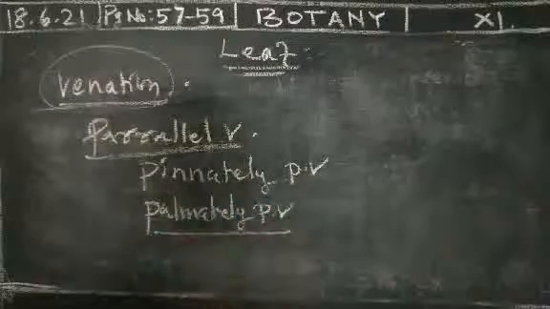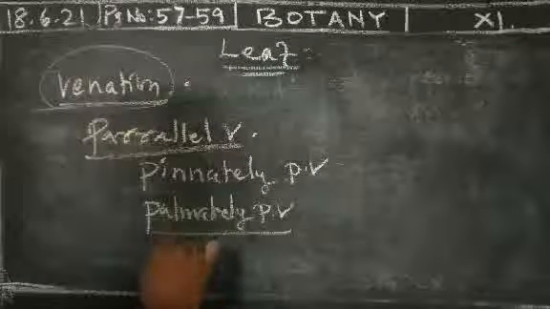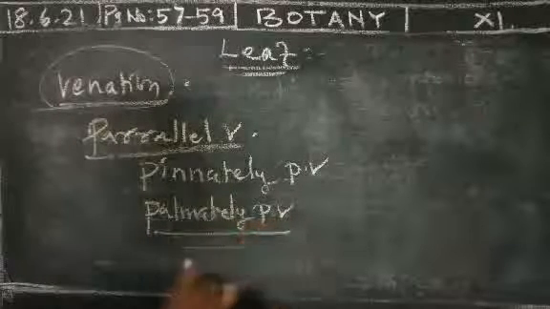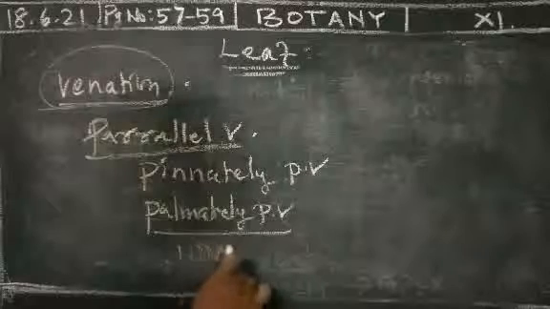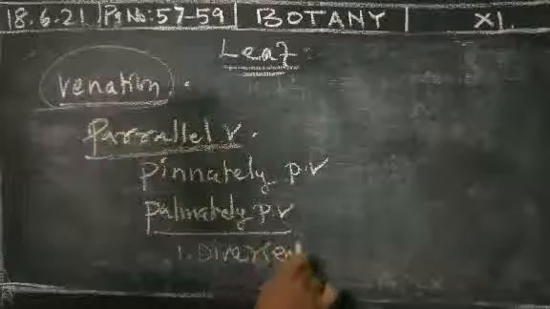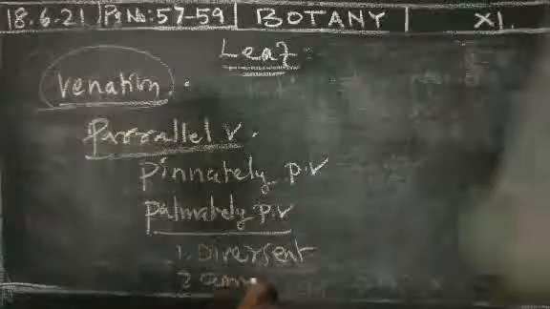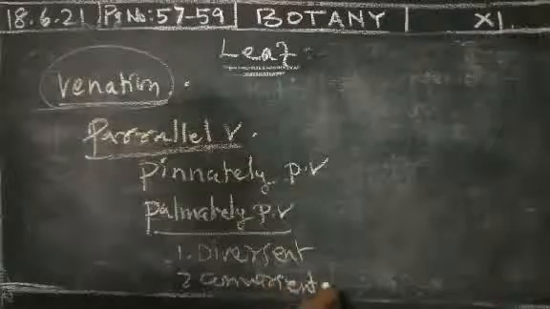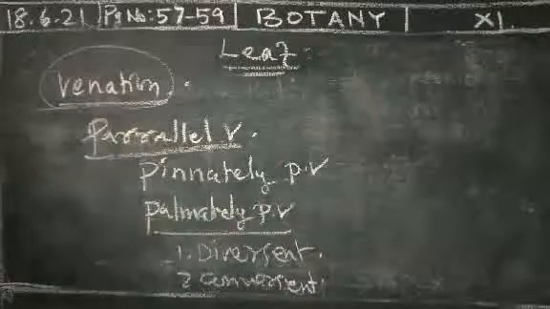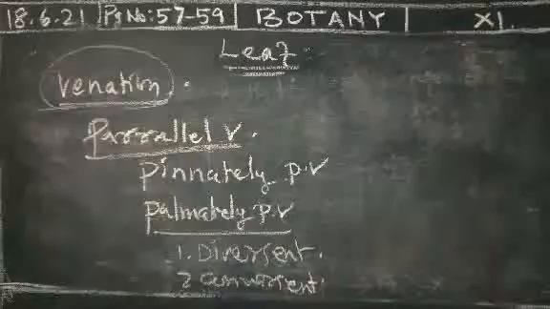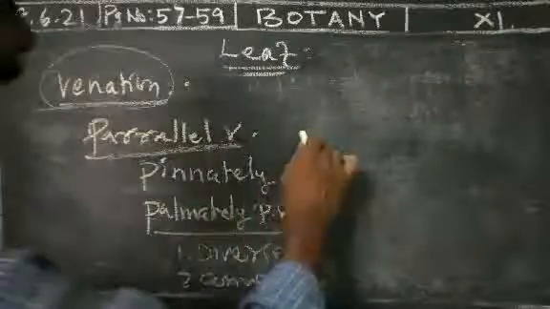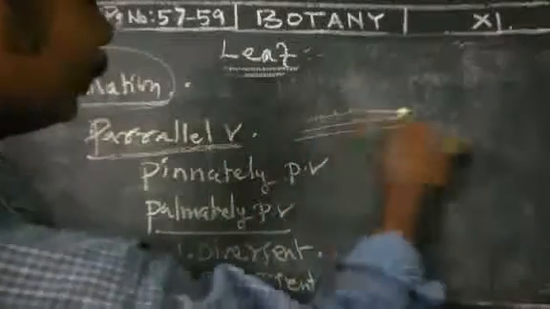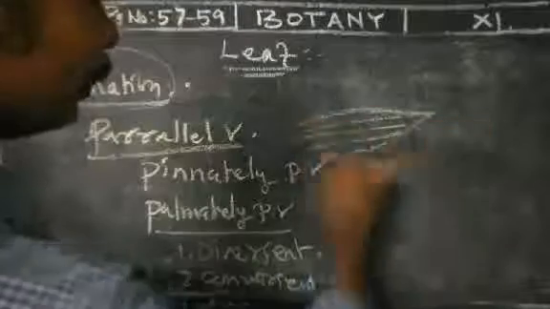In palmately parallel venation, again there are two types, divergent and convergent. What do you mean by parallel venation? We already studied it. The veins are arranged in a parallel manner. That is called parallel venation.